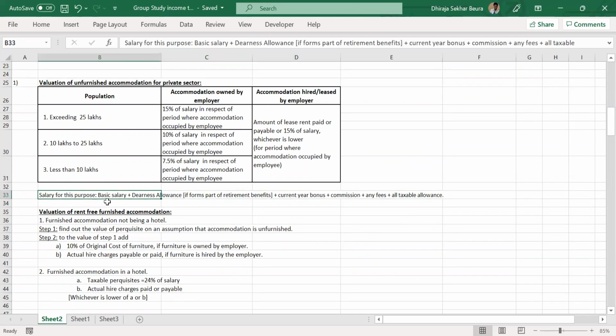Look at this line: salary for this purpose is basic plus DA if it forms part of retirement benefits, and bonus and commission, if there, will be included in that salary calculation. So is this the full gross salary? No, not necessarily. There are some exempt allowances also, which will not be included here. So it will not necessarily be gross salary.